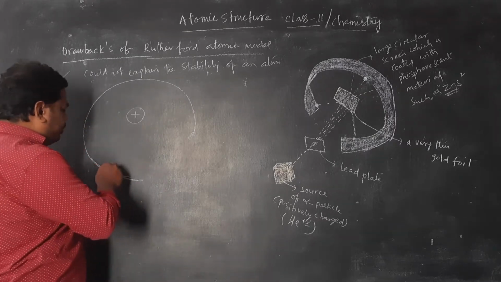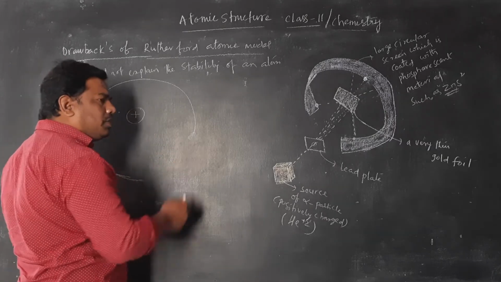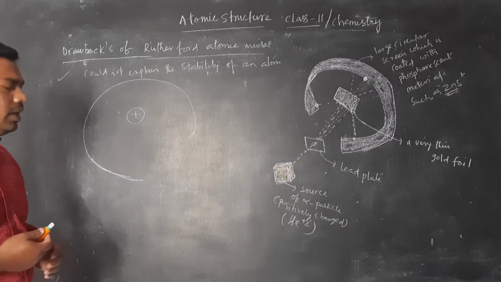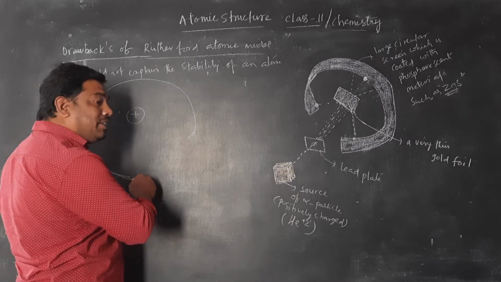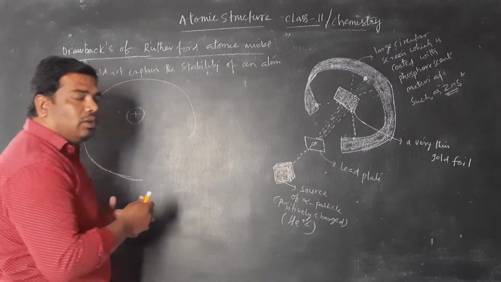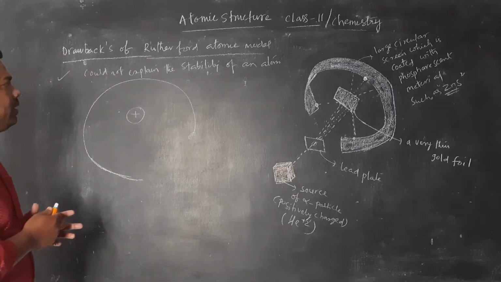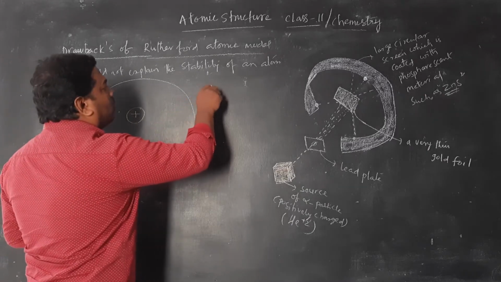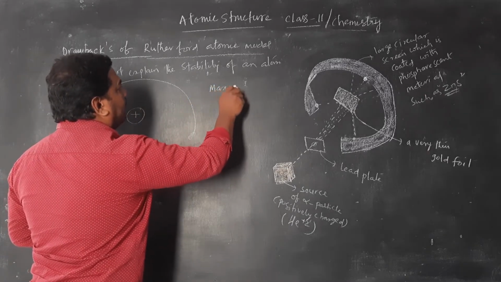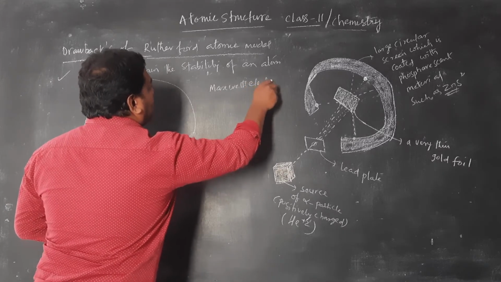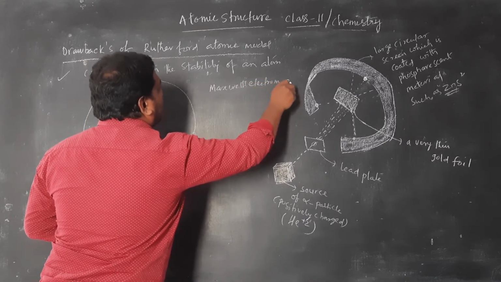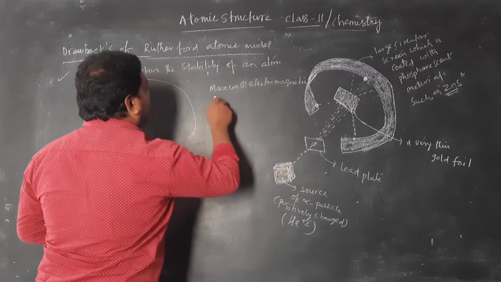These electrons are negatively charged particles, so they undergo acceleration according to the Maxwell electromagnetic theory.